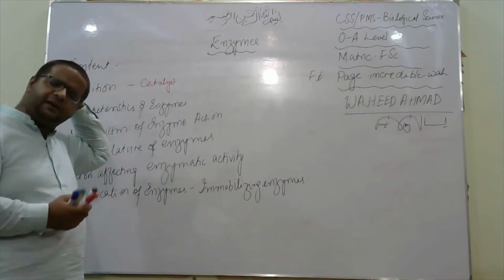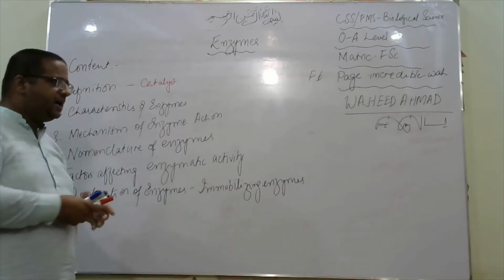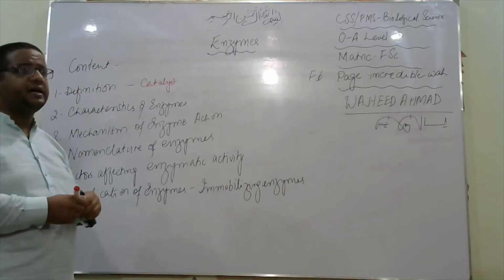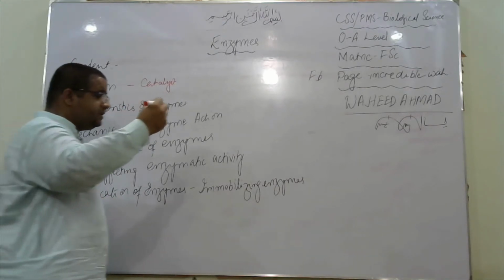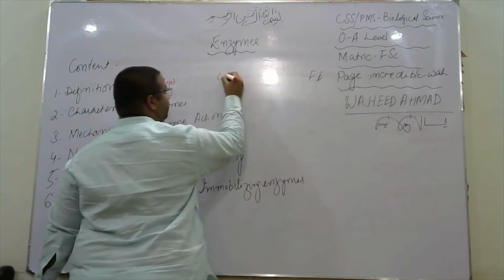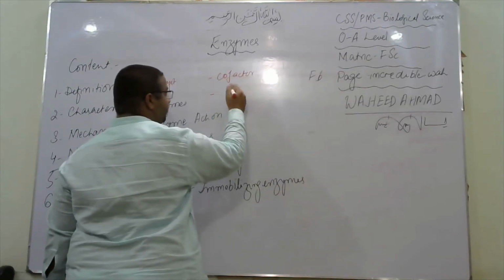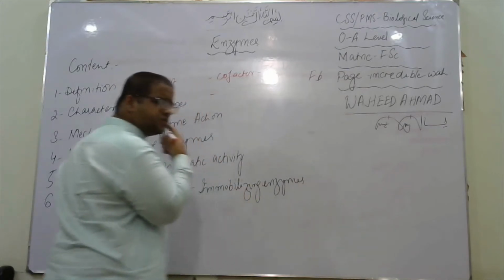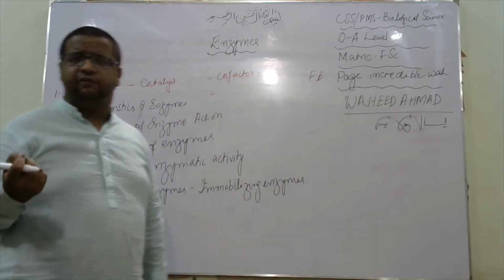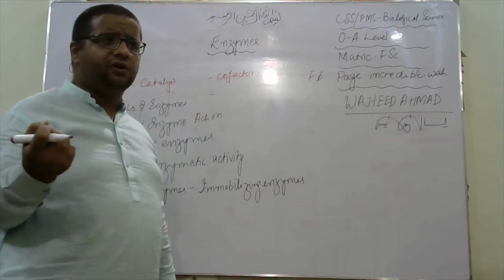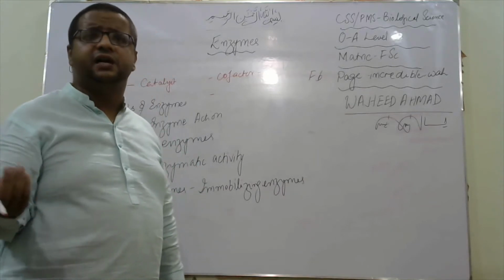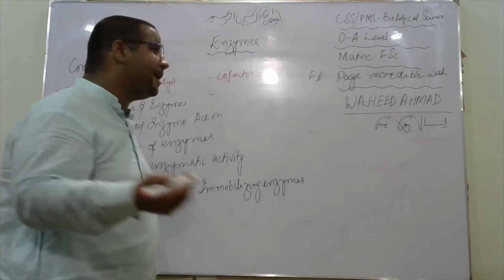So basically, they are protein in nature. They require a cofactor. There are certain other terms which I need to define. What is an enzyme cofactor? A cofactor is an additional factor that is required for the enzyme to work, without which the enzyme would not act. It's a non-protein part. Prosthetic group.